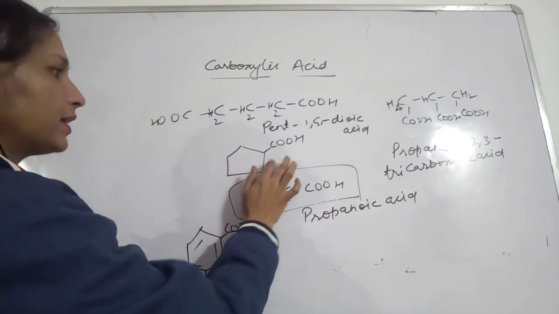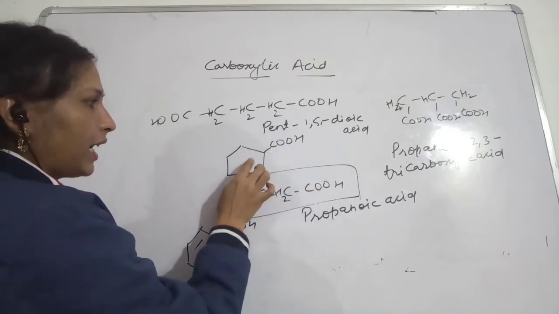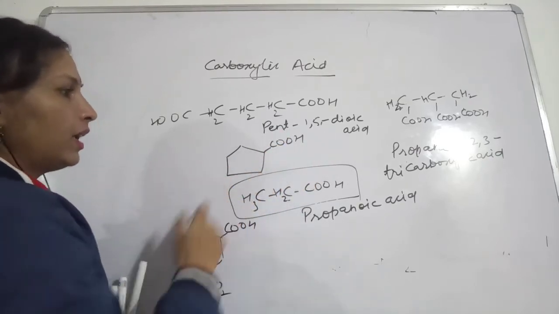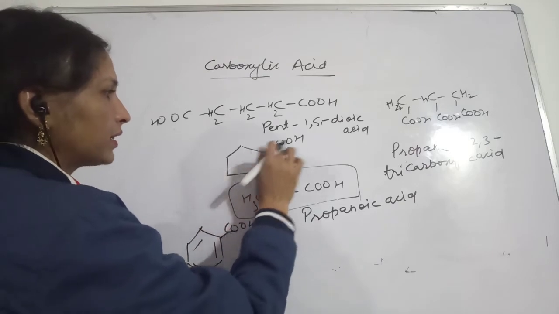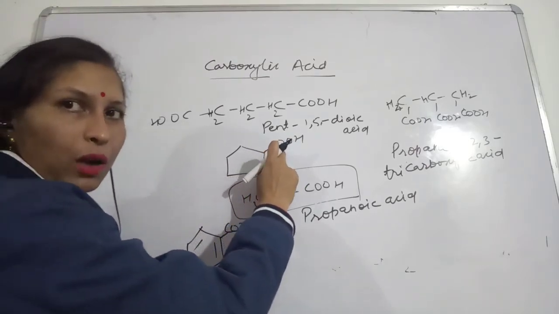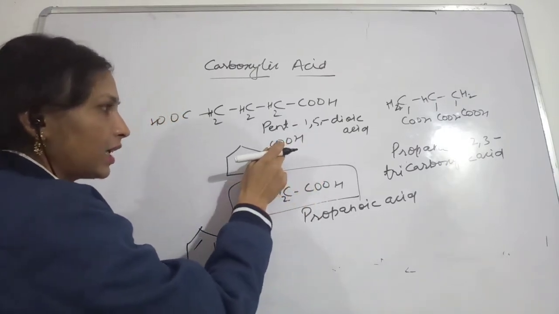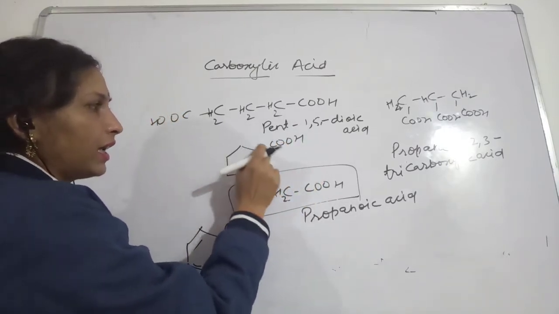Now in this case, see, the cyclopentane, the carboxylic group is directly attached to the cyclic ring. That is why this compound will be given the name accordingly. Here also we are not going to count the carbon present in the functional group directly attached to the cyclic ring.